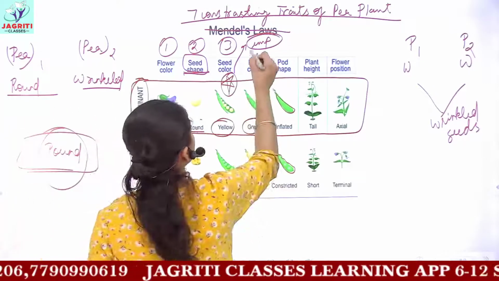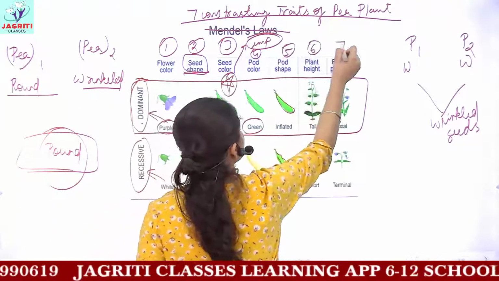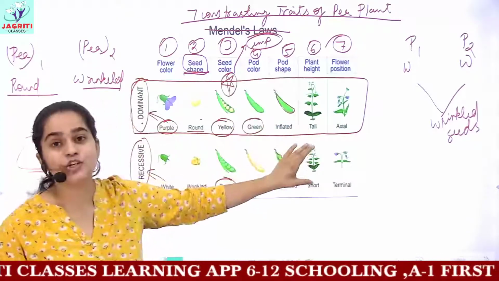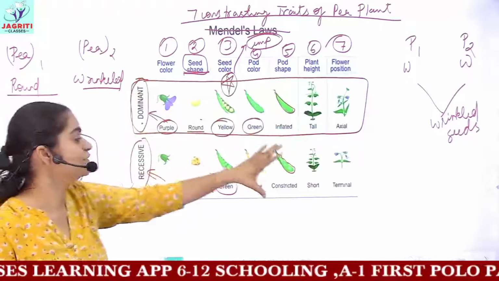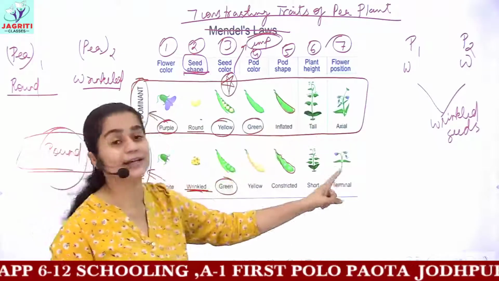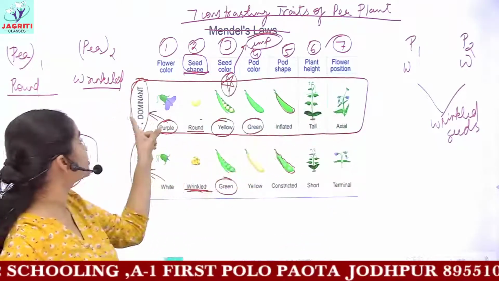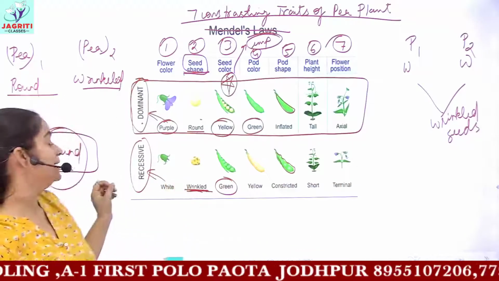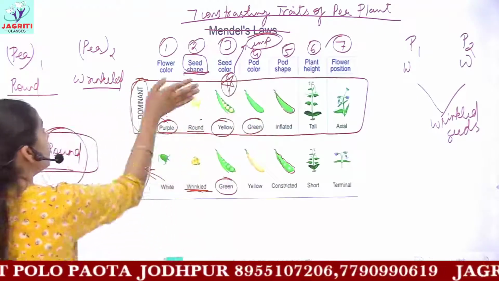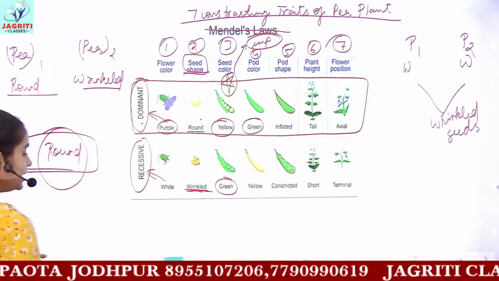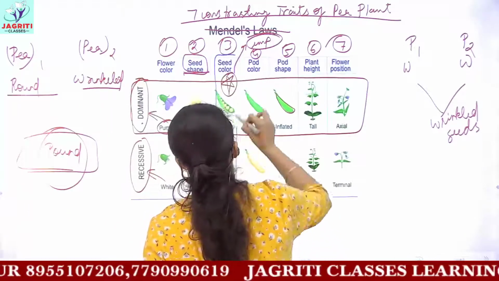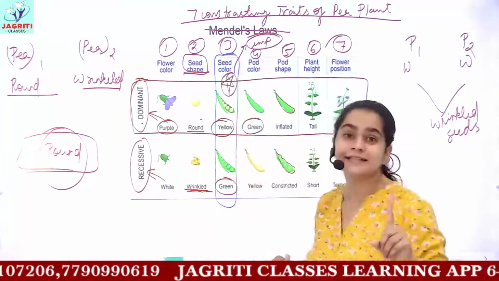Then, this was 4, this was 5th. The 6th one is plant height. Either the pea plant can be tall or it can be short. The tall trait is dominant and the short one is recessive. And then the 7th, flower position: axial and terminal. The axial position of flower is dominant while the terminal position is recessive. So you have to remember all the 7 characters with their dominant and recessive varieties. And please do remember, I am again reminding you that this third character, seed color, is the one that remains confusing.